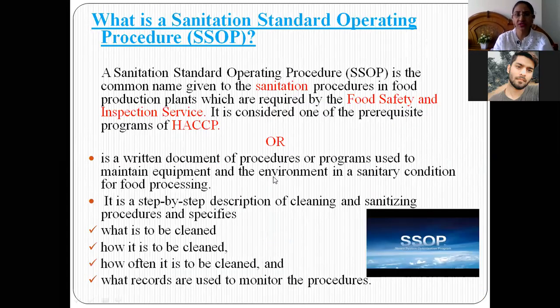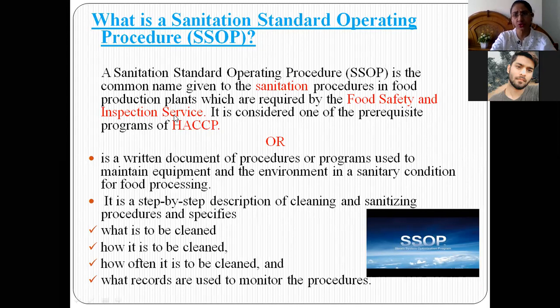The definition of sanitation standard operating procedures, or SSOP in short form, is the common name given to the sanitation procedures. Whatever sanitation, hygienic, or cleanliness procedures and activities are done in any food production plant or food processing industry, that is called SSOP. It is a common name given to the sanitation procedures in food production plants which are required by the Food Safety and Inspection Services.